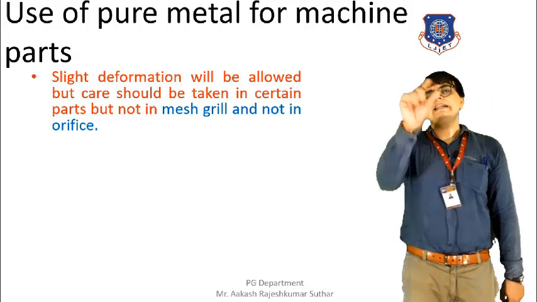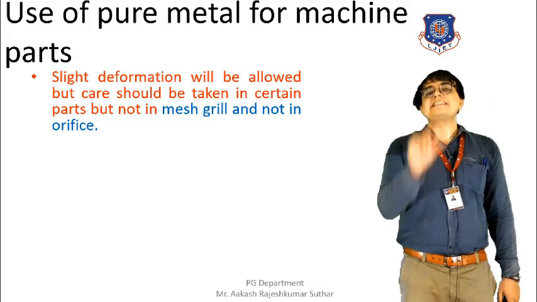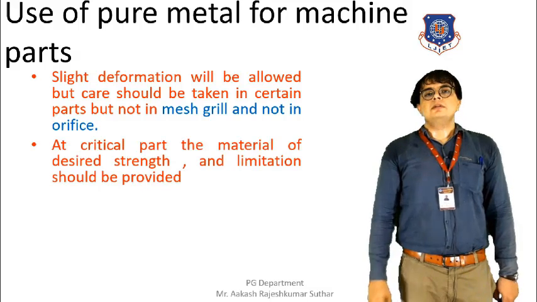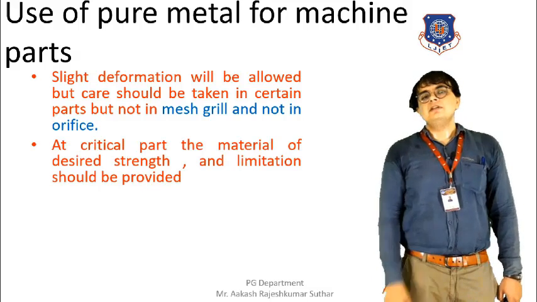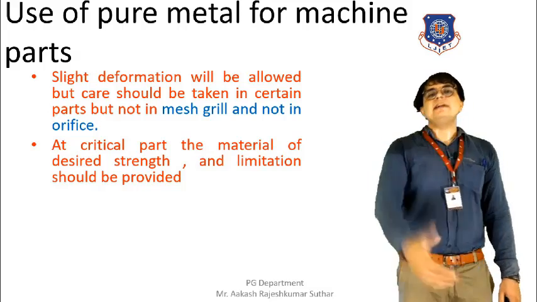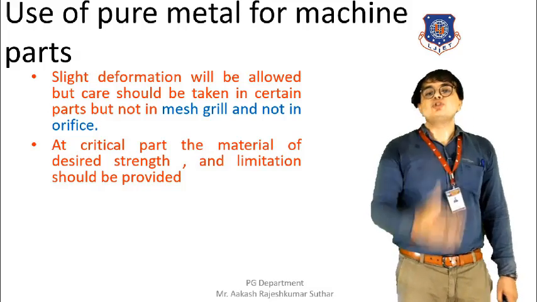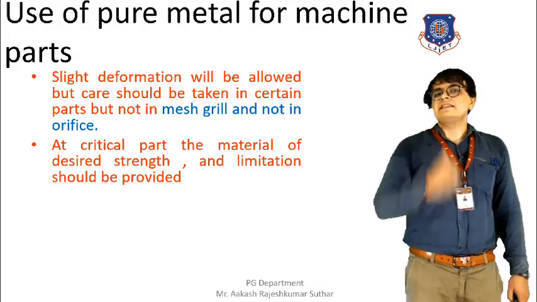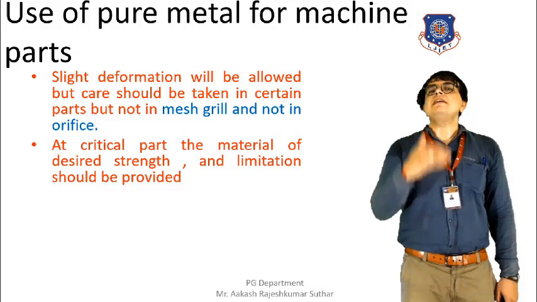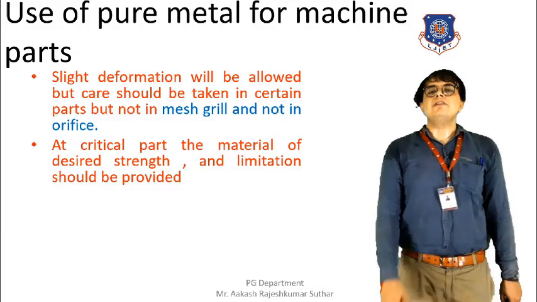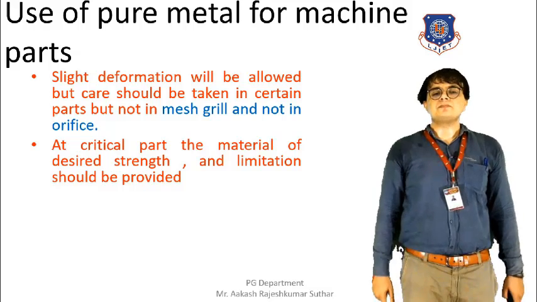So at a critical part, the proper sound metal should be used, with the required dimension. We can say that the proper dimension metal should be used, and by this the corrosion can be prevented and ultimately the life of the machine can be increased.